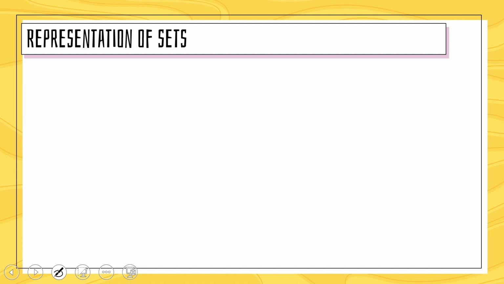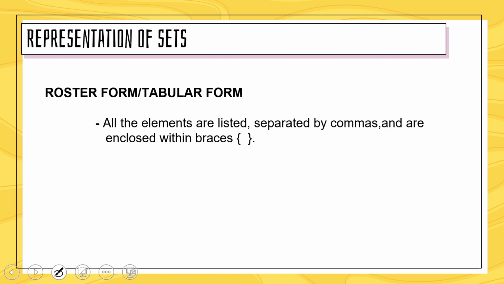Let's take representation of sets. In the NCERT, two types of representation of sets are given: roster form and set builder form. First, we will take roster form, and we have to know that roster form and tabular form are both the same.